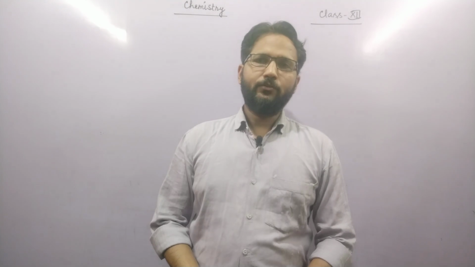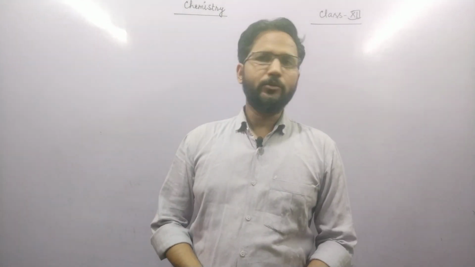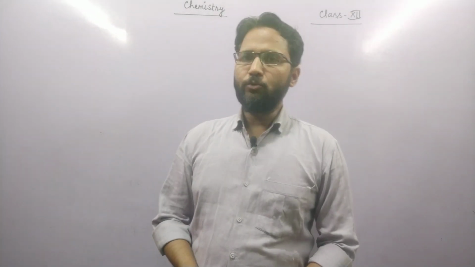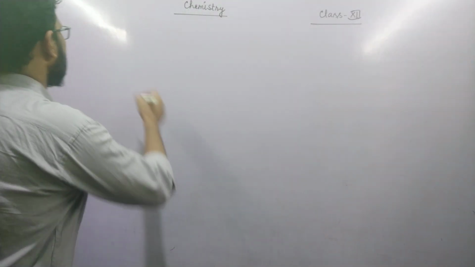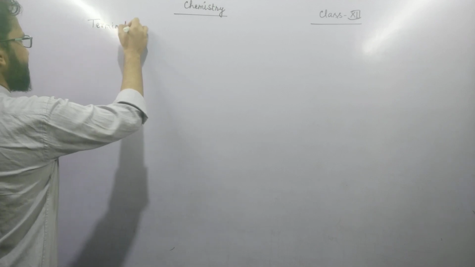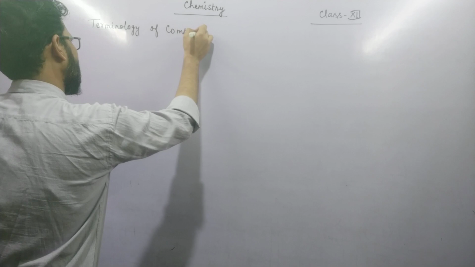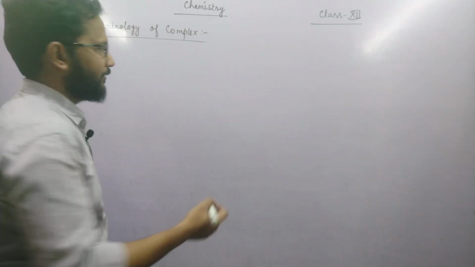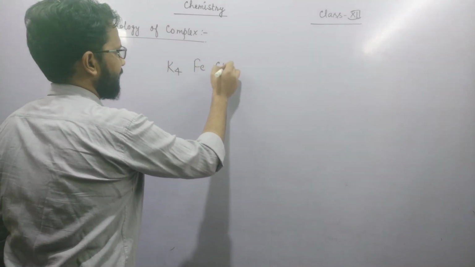In the last lecture, we already discussed salts and types of salts. Today in this lecture, I am going to teach you a new topic, terminology of complex compound. So the heading is terminology of complex. In a complex compound, a famous example is K4[Fe(CN)6].